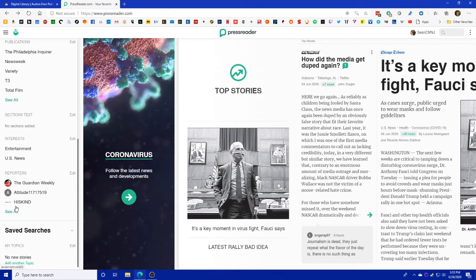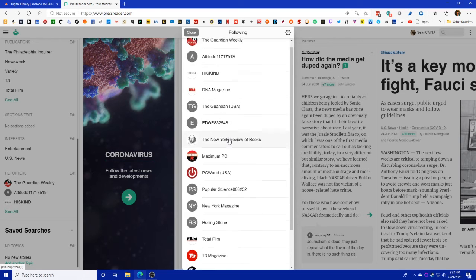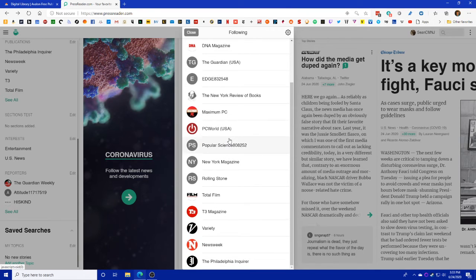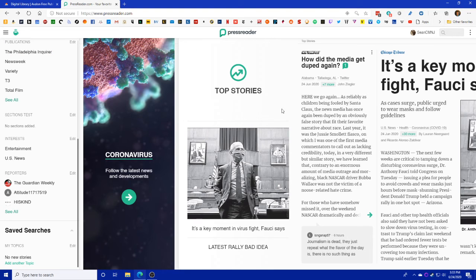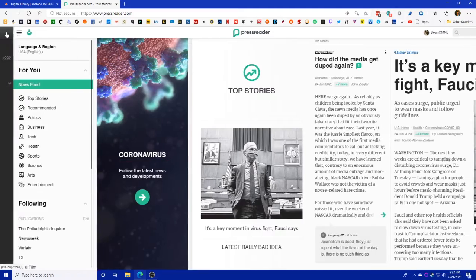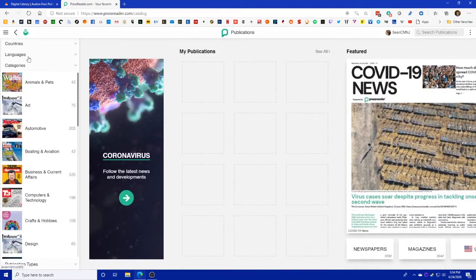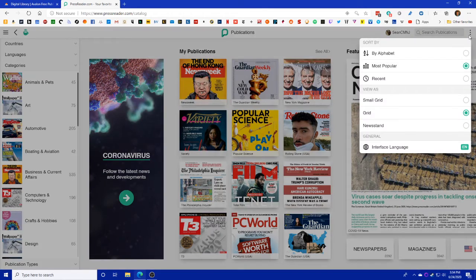You can follow individual reporters. I would say that some of that's going to be a little weird, and it'll kind of work the same as the publications. You can see some of these are actual individual users. So whenever that person writes an article, you would see that show up in this feed. And then if you search for anything, you can save that so that it'll show up in there as well. And when you're in that menu again, if you go back to publications, that brings you back where you can browse around and look through all of that.